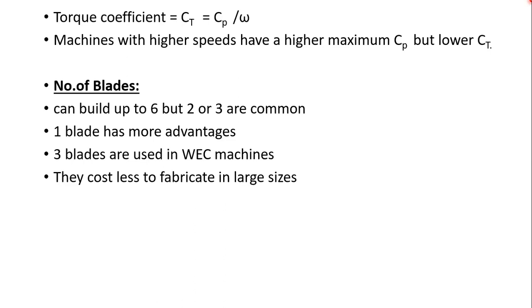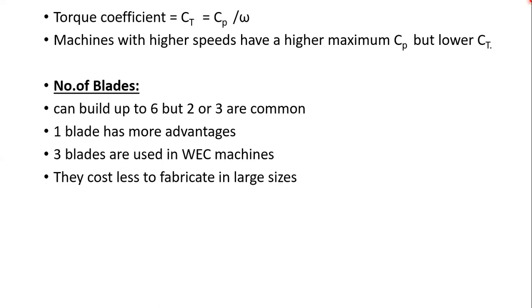So now we choose the number of blades. How many blades do we have to choose for a rotor to design a windmill? Now we will discuss. Actually, wind turbines have been built with up to 6 propeller type blades. Okay, so we can go up to a maximum of 6 propeller type blades. This type of shape is called a propeller. So 6 propeller type blades is the maximum level, but 2 or 3 are most commonly used.